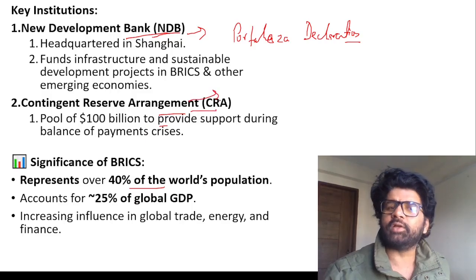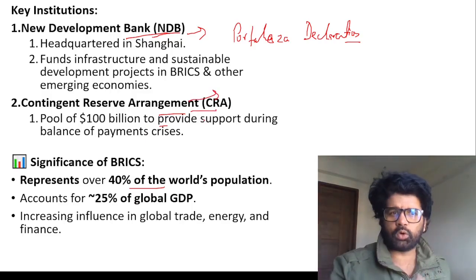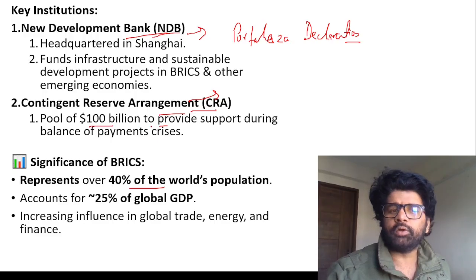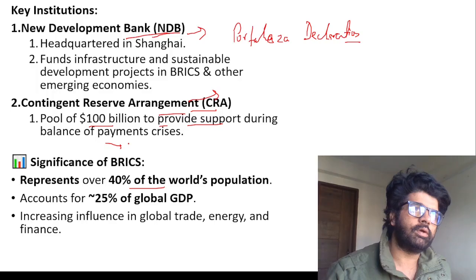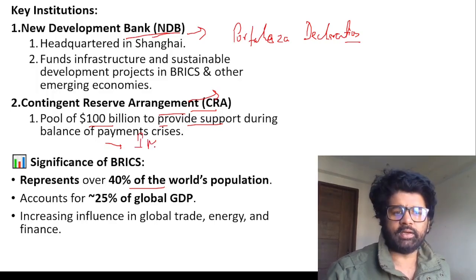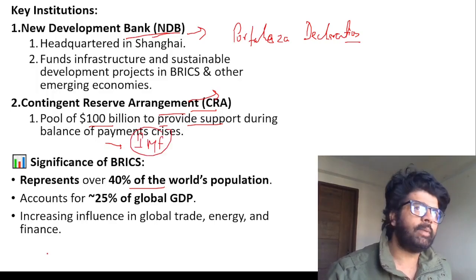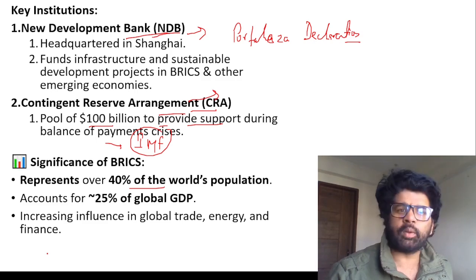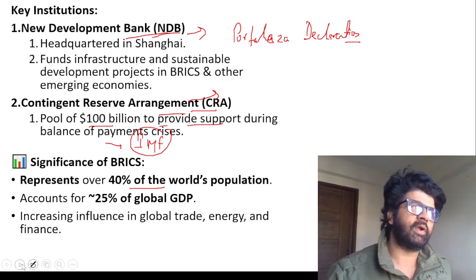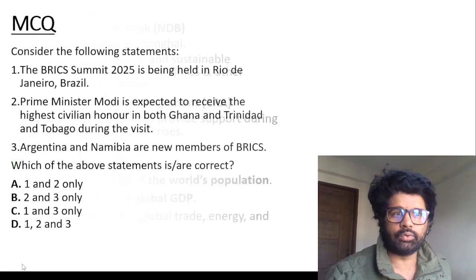Contingent reserve arrangement, they can ask you whether it is associated with BRICS, SCO, what. So BRICS, a $100 billion pool to provide support during a balance of payments crisis, like the IMF did during 1991, which led to the LPG reform, no, liberalization, privatization, globalization reform.